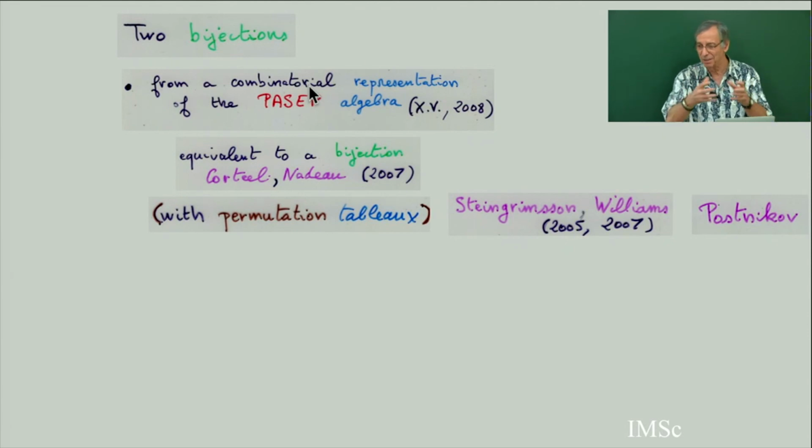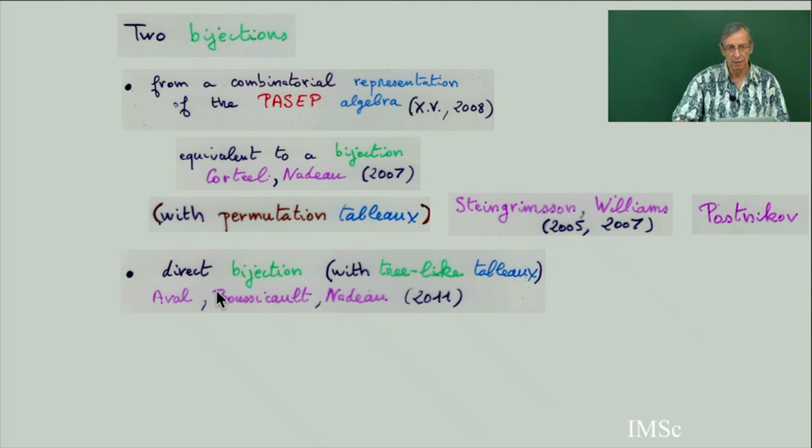It's because it comes from this general principle to associate a bijection from the representation, local rule, and so on. So it's a general technique which gives you a bijection, because sometimes bijections are just ad hoc: you construct it, and it works only for this case. Here it's from a more general principle: representation of an algebra, then local rule, and then propagation of the local rule in the grid. So you get a natural or canonical bijection. And I will explain in another lecture. There is a direct bijection.